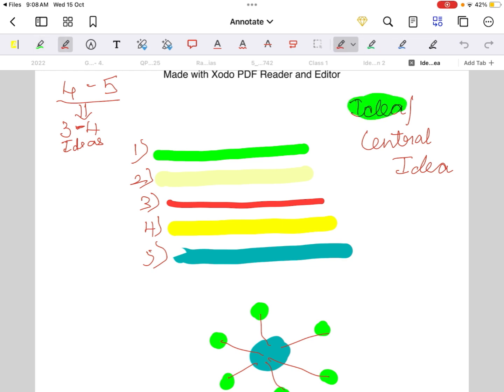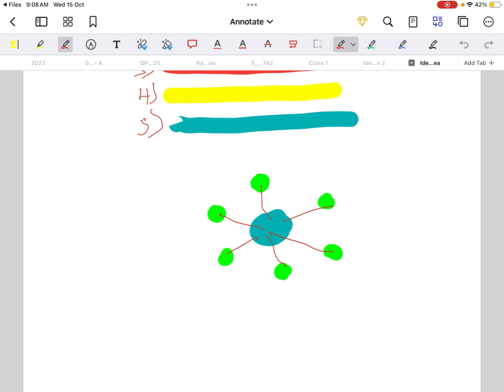Next, let's focus on what is connecting idea or central idea. The second keyword is central idea. Central idea is nothing but all those 4 or 5 ideas will connect to a common point. Central idea can also be a connecting idea or central theme, which connects all the different ideas in the passage. It is simply the main idea in the passage.